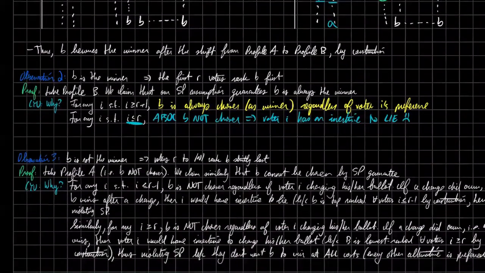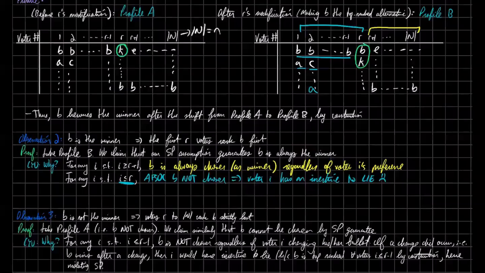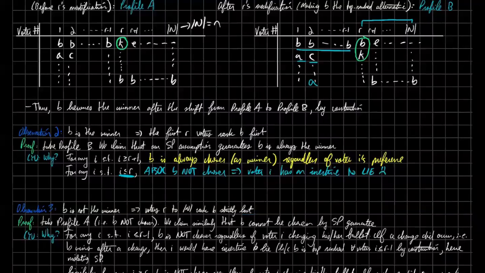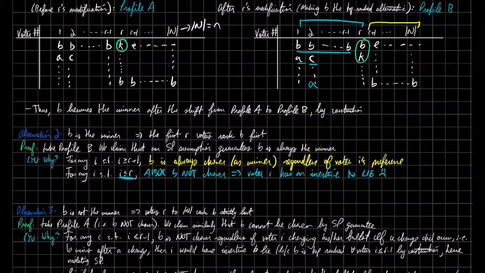So our next observation, kind of similarly, is going to show that if B is not the winner, then this means that voters R to N, let me try to keep the profile on the page, so voters R to N, I guess I'll erase this now, these voters must have ranked B strictly last. Strictly last. Oh, I remember why I did this now. So now we can just imagine that we're looking at this profile. That makes it a lot easier.